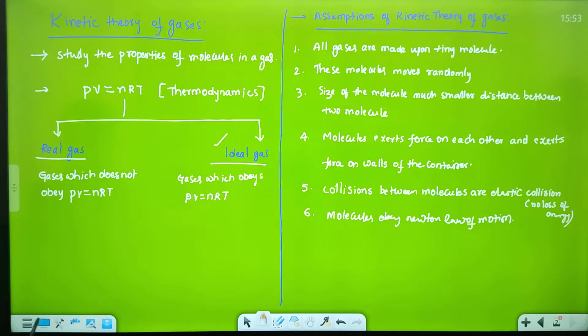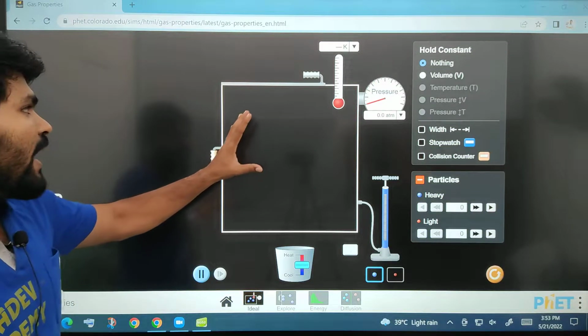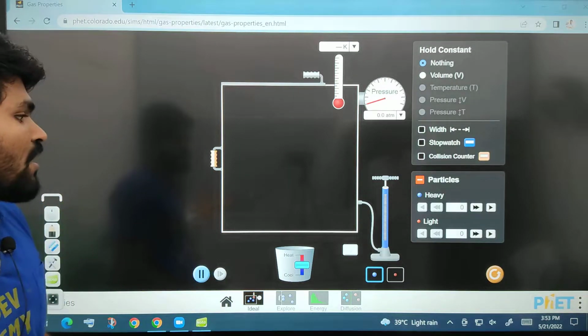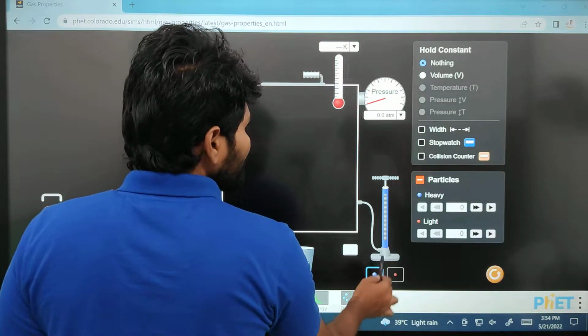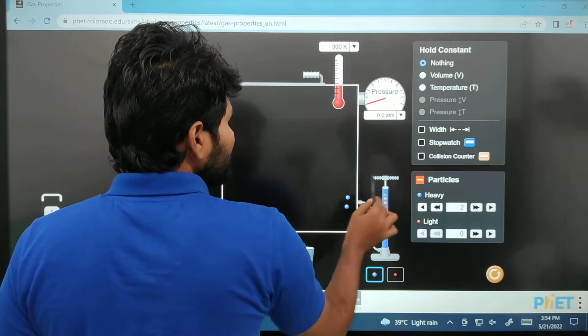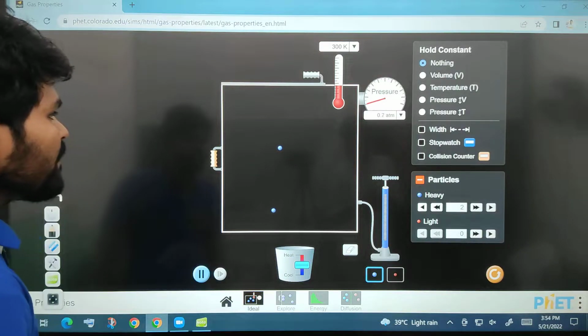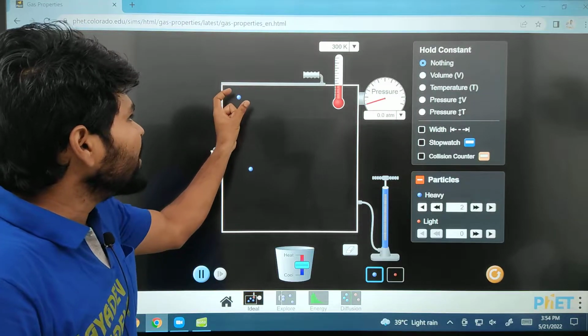So let's come to the virtual image. So this is the chamber. I am taking a chamber. Inside there are gas molecules. Now I am releasing one gas molecule. See here, I am releasing just 2 gas molecules like this. See what I said, gas molecules are tiny particles.